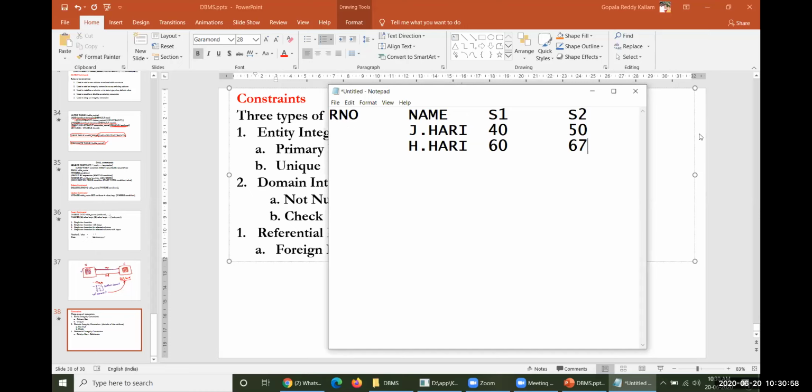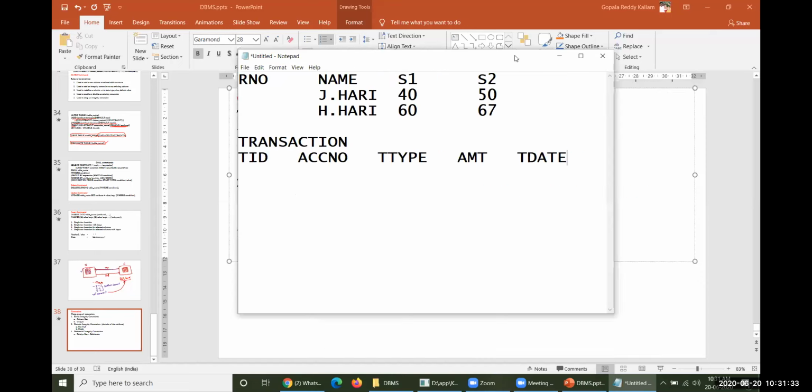Let me give you one more example to understand this. A transactional kind of thing. If you consider a bank transaction, there is a record, and that record is called a transaction. Within this transaction there is one particular column, transaction ID, followed by account number, followed by the transaction type you did, followed by the amount you want to transact, and the transaction date. Of course, many items are there, I'll give you very few items here.